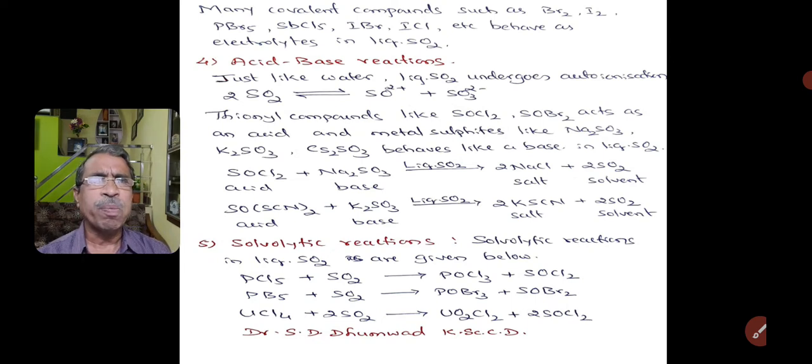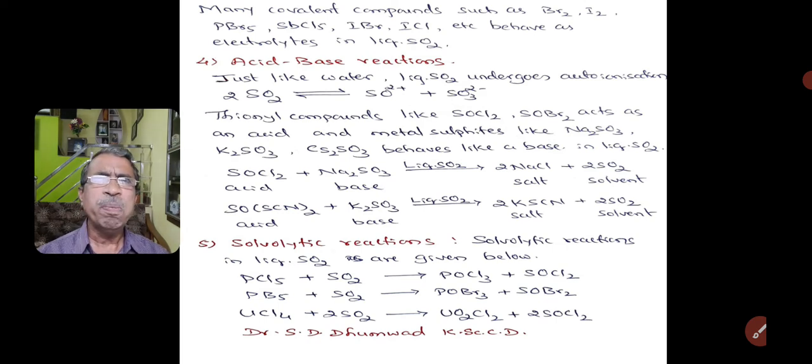Many covalent compounds such as bromine, iodine, potassium pentabromide, antimony pentachloride, iodine bromide, iodine chloride, etc. behave as electrolytes in liquid sulfur dioxide. Students, you have to remember these reactions and which compounds act as electrolytes.